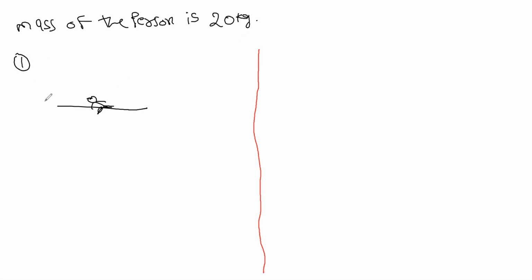Now in the first case, let us suppose mu is 0.5. So in the first case, you are pulling. The force of pull is at an angle of 37 degrees.